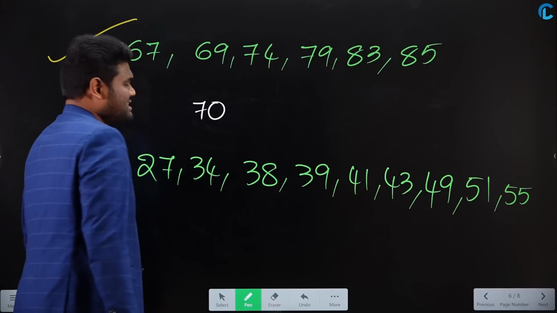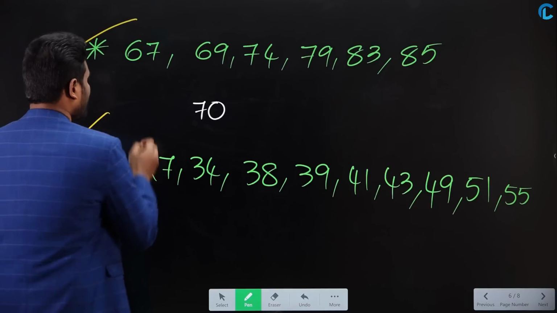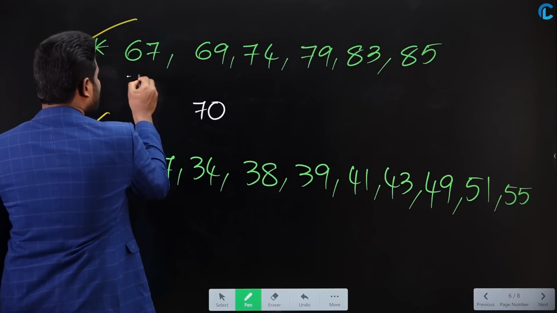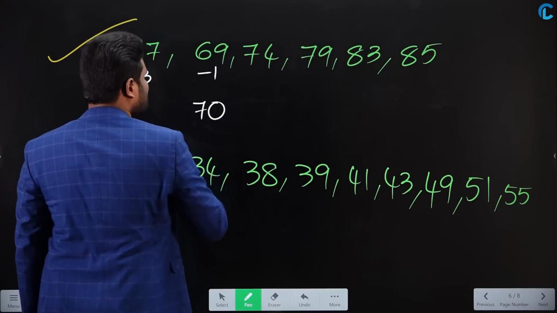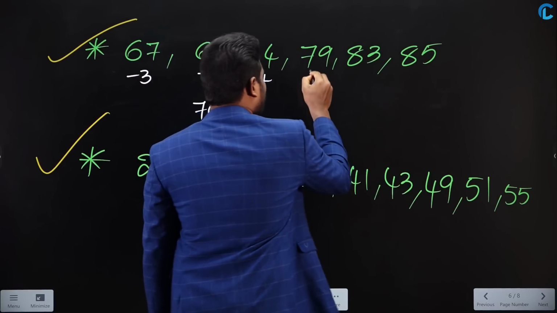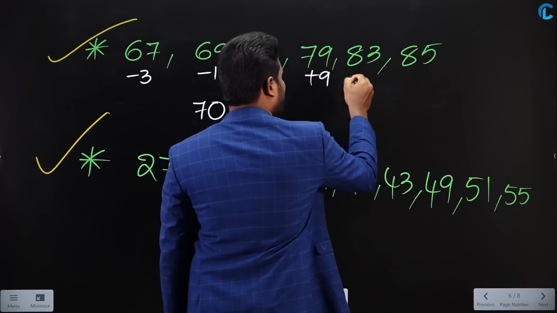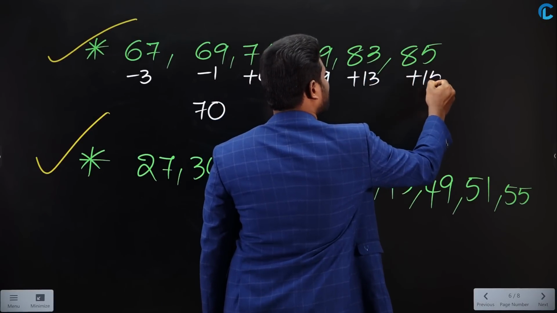If I take the average as 70, each and every number should be 70. Let us look at that. This number is 3 less than 70. This number is 1 less than 70. This one is 4 more than 70. This is 9 more than 70. This is 13 more than 70. This is 15 more than 70.